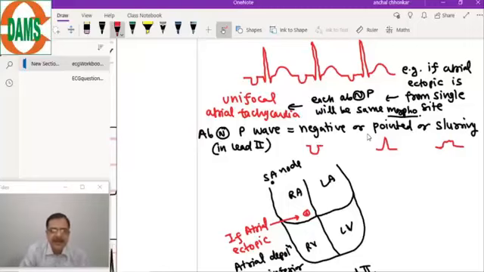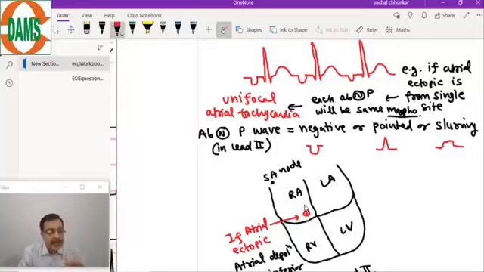In this example, when the atrial ectopic is producing a negative P wave in lead 2, in which ECG lead will you get a positive P wave? If the atrial ectopic position is inferior, which ECG lead will show a positive P wave? Lead 2 is showing a negative one, but which one? So let me see. Oh, very good.